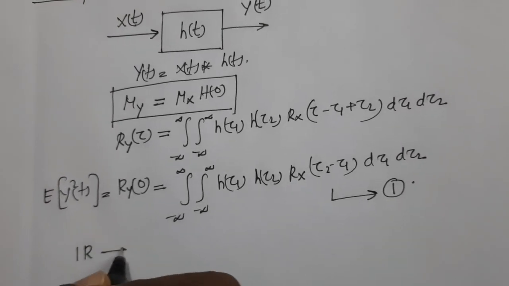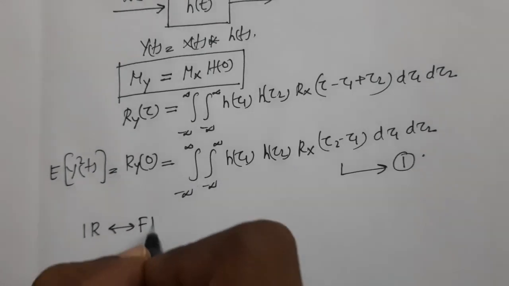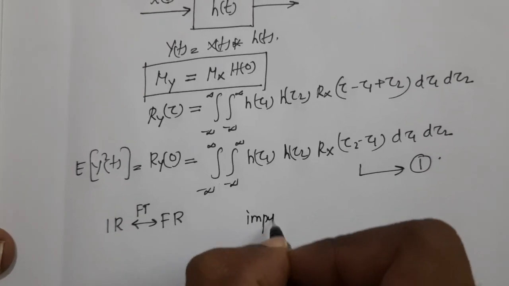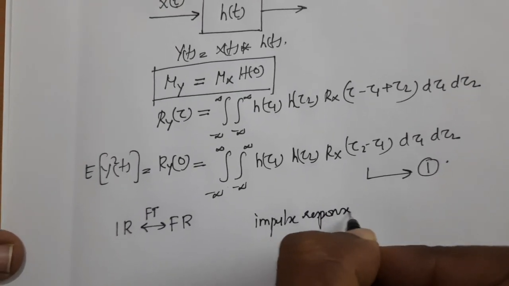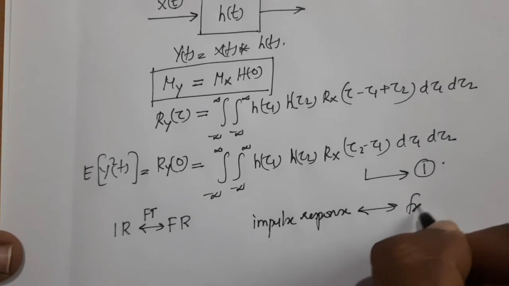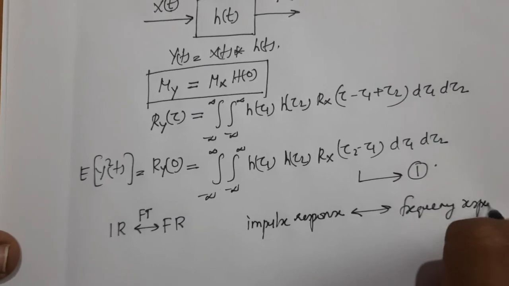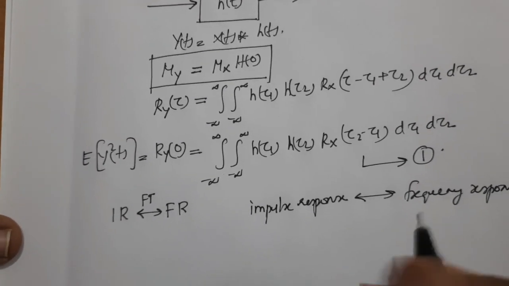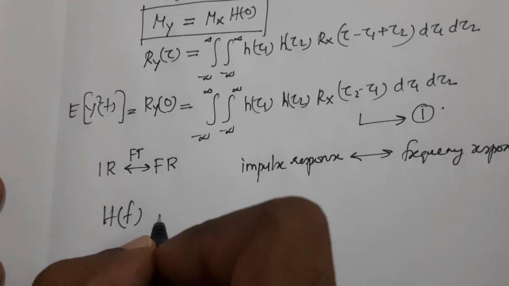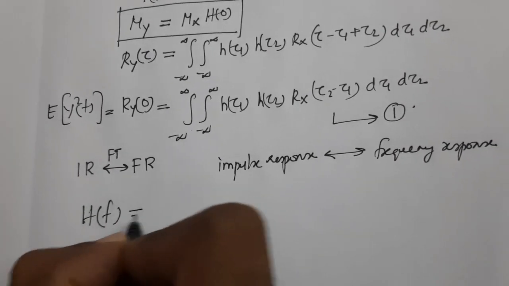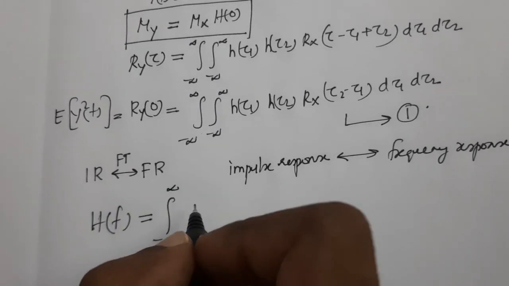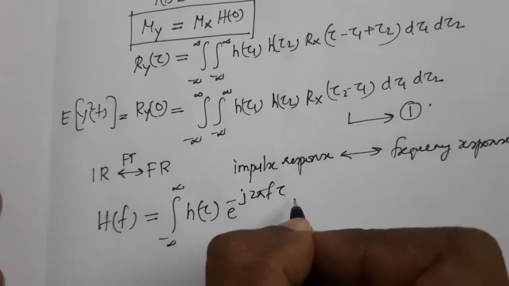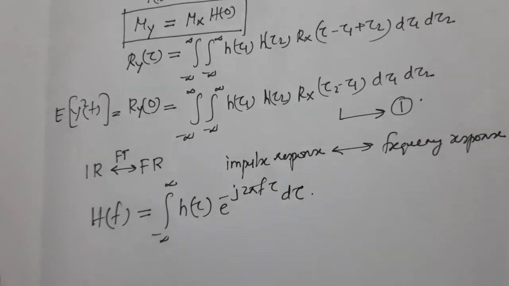That is, the frequency response of an LTI system can be defined as H of f equal to the integral from minus infinity to plus infinity of h(tau) e raised to minus j 2 pi f tau d tau.